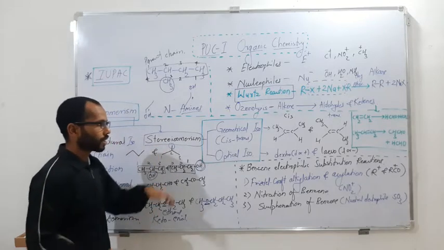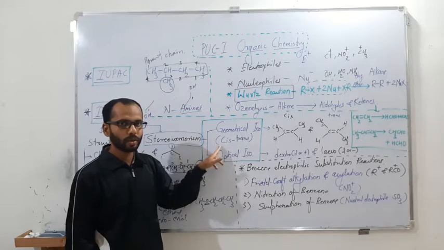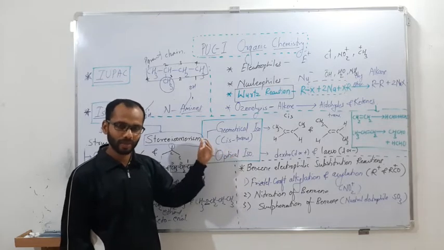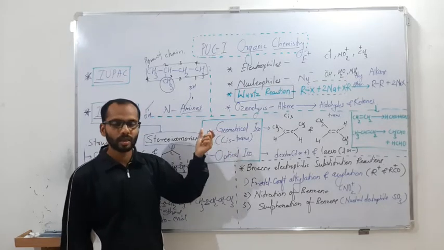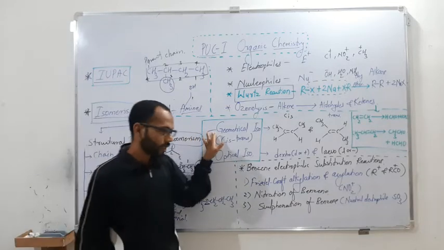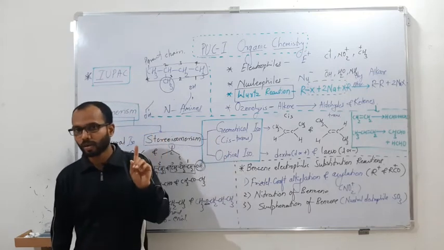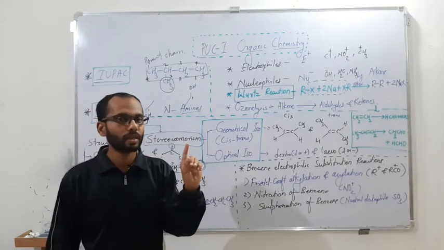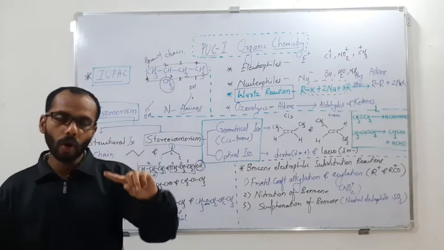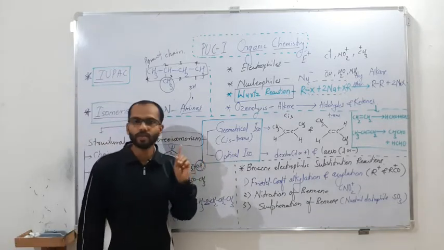In stereo, we have two types: geometrical and optical. Geometrical is again going to be called cis and trans. It is very easy, but cis and trans has certain conditions. Try to understand the conditions first. To be a geometrical isomer or to have cis-trans isomerism, the first and foremost important condition is that there has to be either a double bond or a ring. This is the first condition.